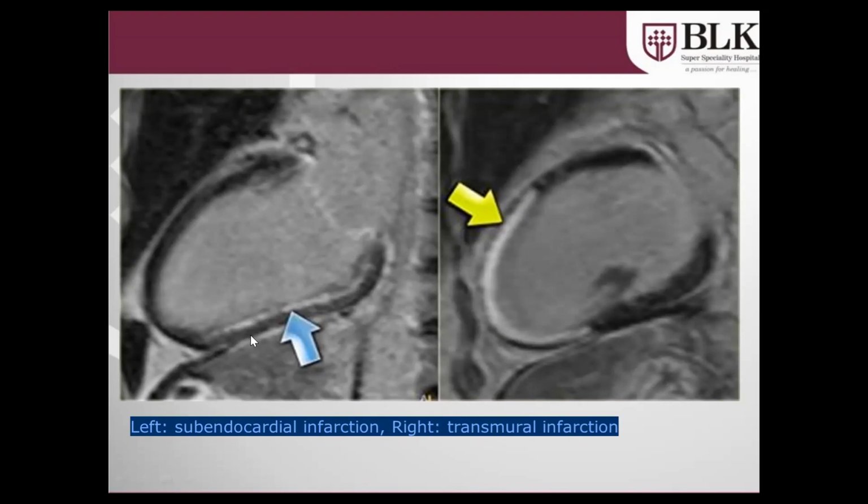Vivek, for ignorant people like me, the black portion is the myocardium. It's a normal myocardium, right, as you can see at the rest of the places. And the white portion is the scar tissue. And the total thickness of the scar also we are able to see.